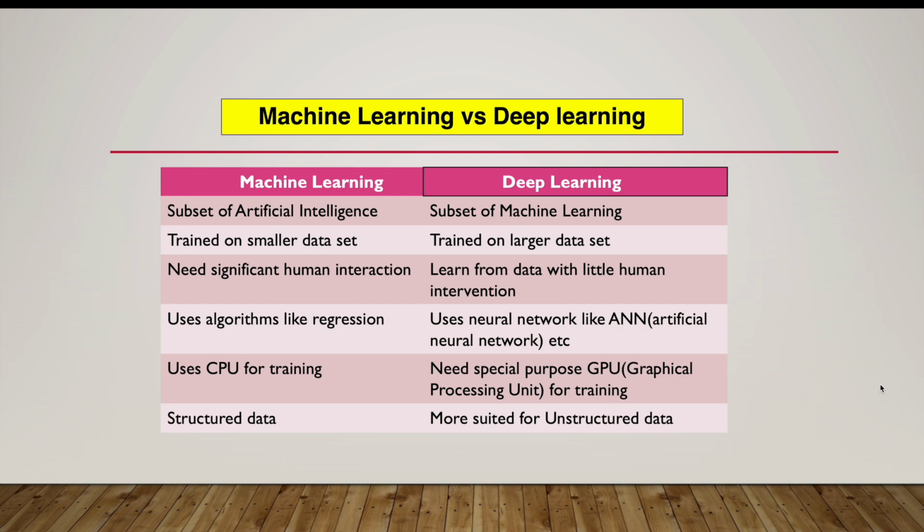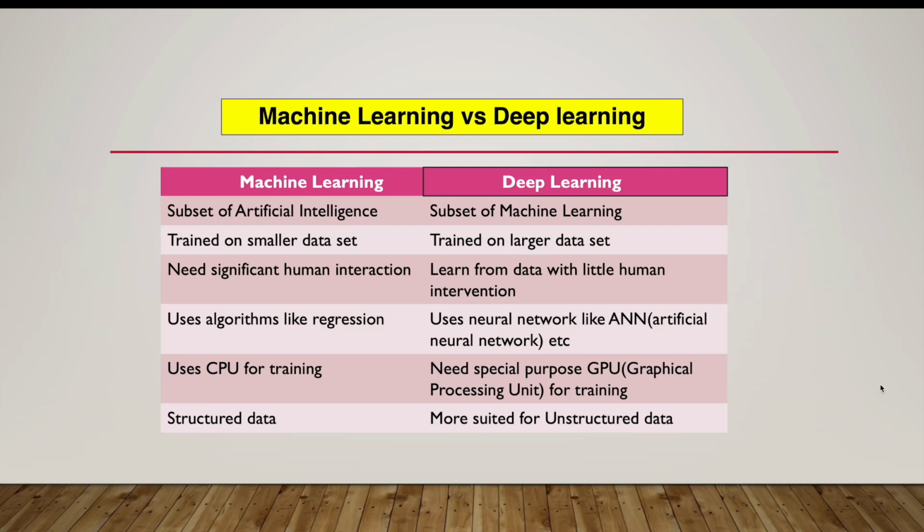That is the reason, if we see point number 5, that a simple CPU, which we use in our computers nowadays, is used for machine learning because it's a smaller data set, whereas deep learning needs a specialized processing unit called GPUs, graphical processing units.